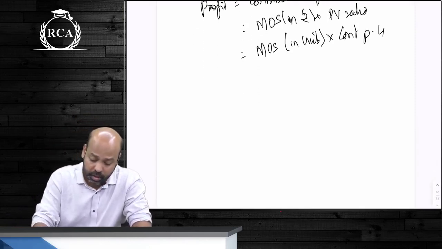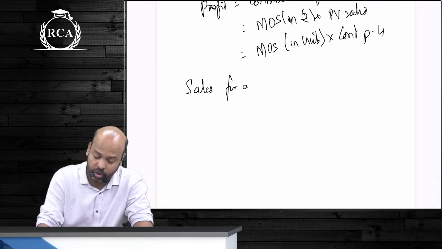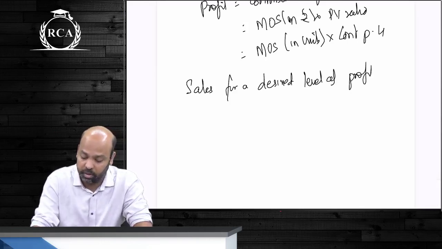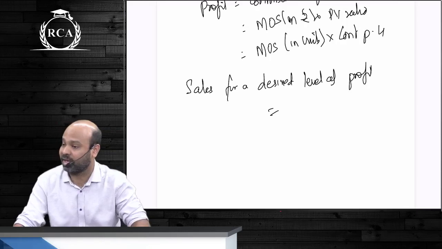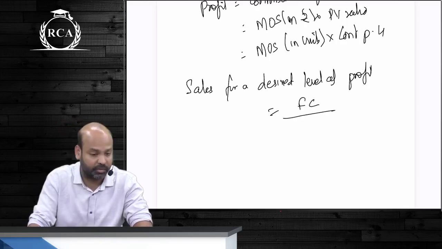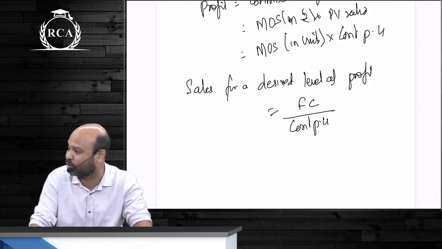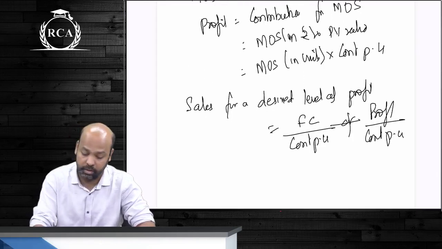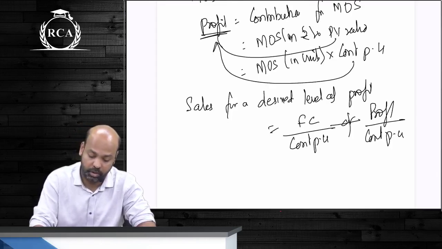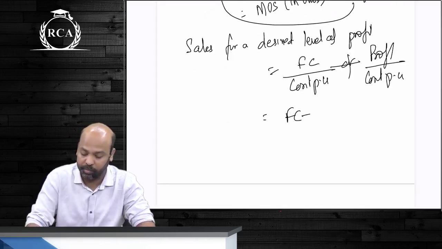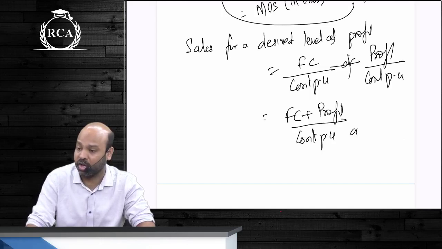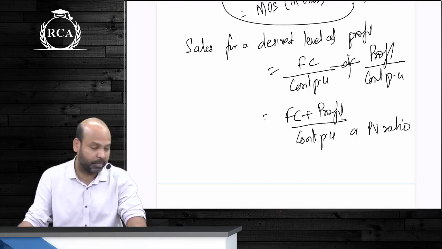Next, we did the concept of sales for a desired level of profit. To arrive at sales for a desired level of profit, you are basically adding your margin of safety and break-even sales. Break-even sales का formula was fixed cost divided by contribution per unit or PV ratio. Margin of safety will become profit divided by contribution per unit. यही है ना? Profit divided by contribution per unit or divided by PV ratio. Therefore, the formula for a desired level of profit is fixed cost plus profit divided by contribution per unit. If you want the answer in rupees, you will directly divide by PV ratio.